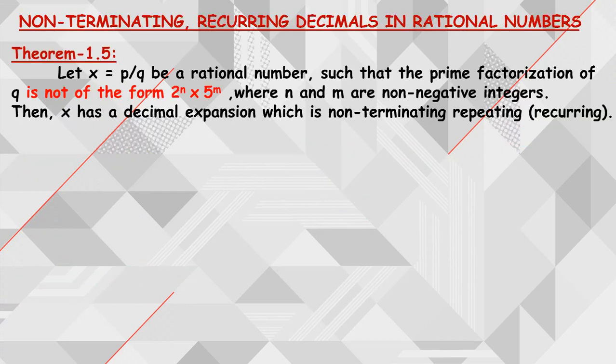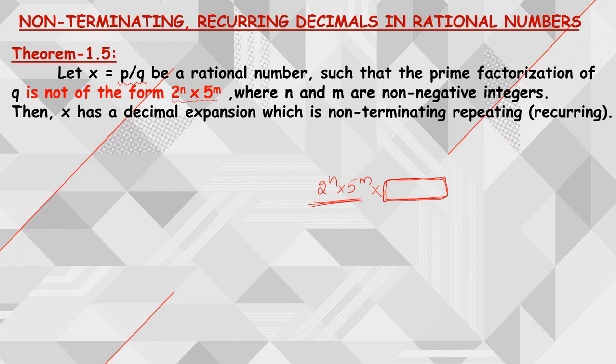So a non-terminating recurring decimal in a rational number is a number in the form p by q, such that the prime factorization of q is not of the form 2 power n into 5 power m, where n and m are non-negative integers. Then x has a decimal expansion which is non-terminating repeating, right? So other than 2 power n into 5 power m, if you have any additional prime factor with these two or without these two in the denominator, then we can simply say it is a non-terminating repeating decimal.